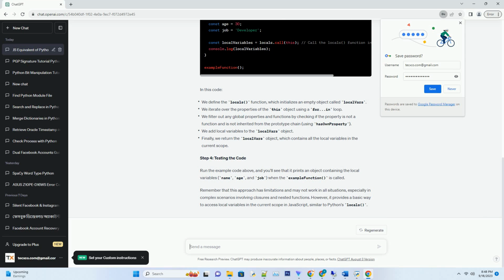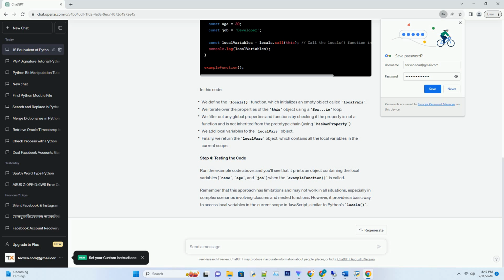Step 3. Creating the JavaScript equivalent. Let's create a JavaScript function named locals, that emulates the behavior of Python's locals. This function will return an object containing all the local variables in the current scope. In this code.